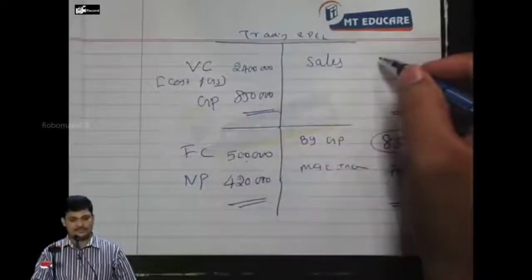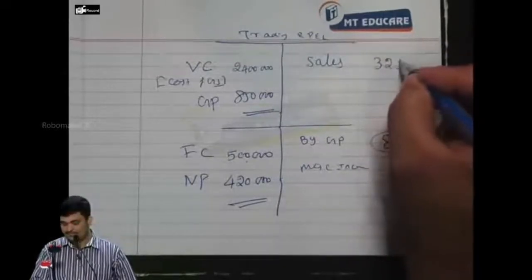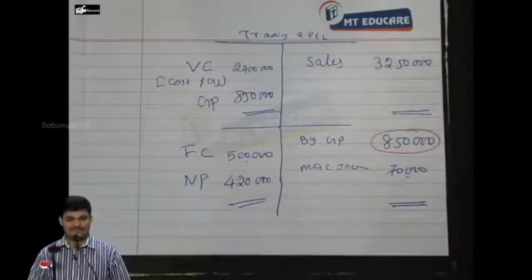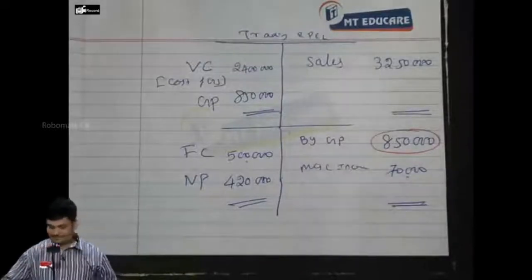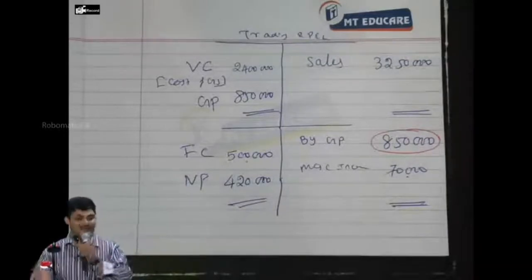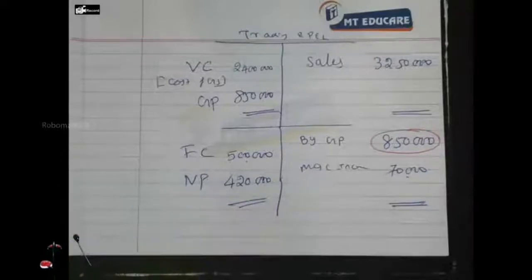What is sales? 32 lakh 50. Understood? Now listen carefully. Not necessary you should find out sales and all, but we are finding sales. You should know that miscellaneous income, what I show here, is actually what income? Interest, dividend, rent or commission, correct?